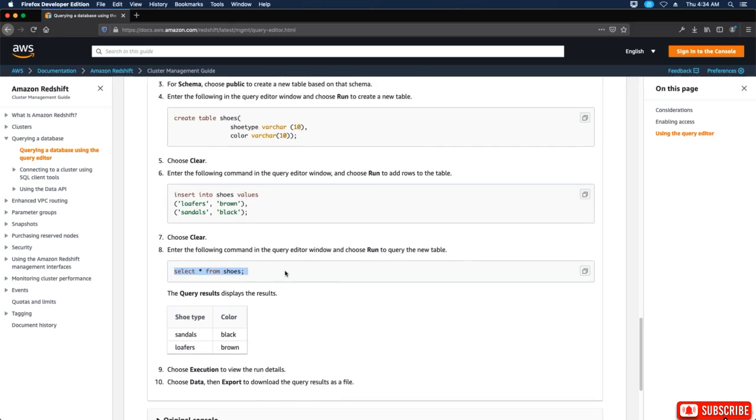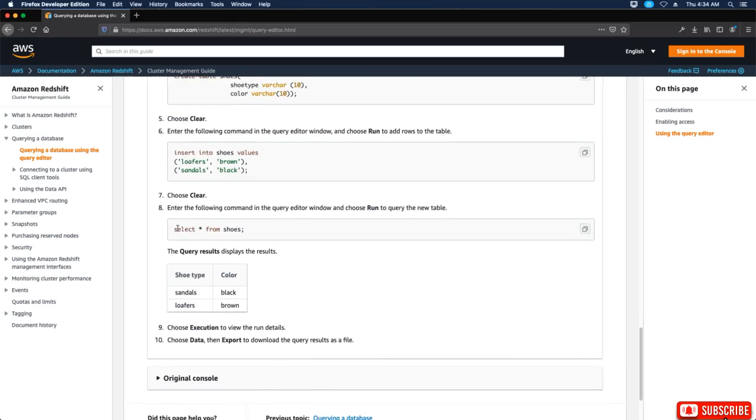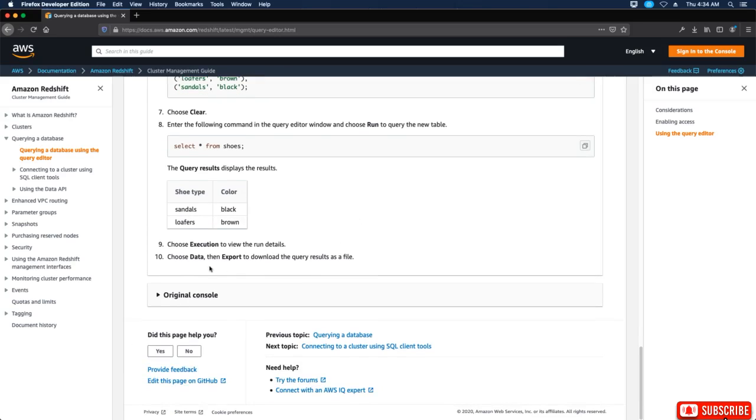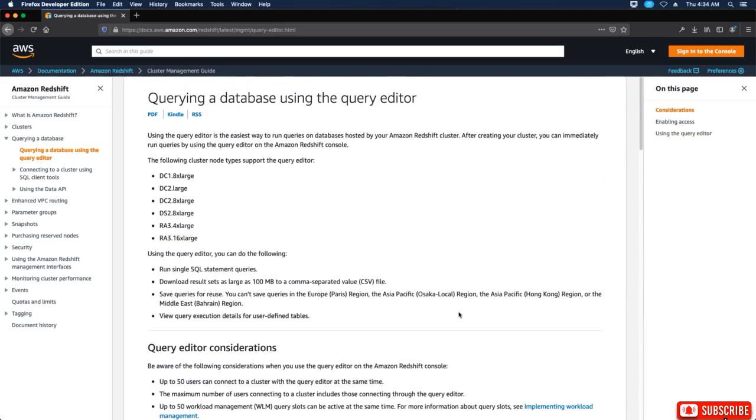So select from shoes. Okay, so we're going to select the shoes table, right? And then the query result displays the results. So we have shoe type, color. So we have sandals, black, loafers, brown. Choose execution to view the run details and choose data, then export to download the query results as a file. Okay, so that is the query editor. So thanks for watching. I'll see you in the next video.